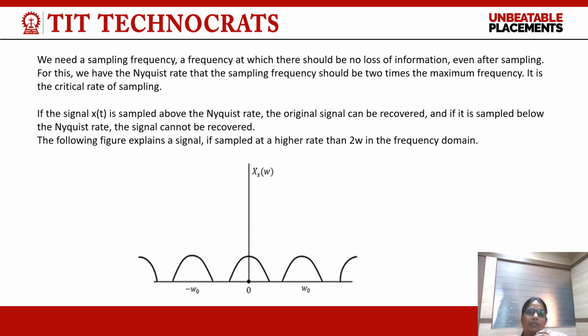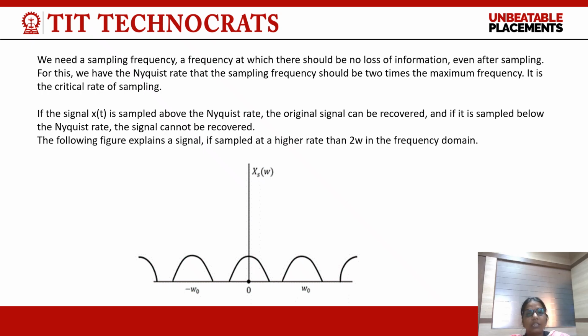We need a sampling frequency at which there should be no loss of information even after sampling. For this, we have the Nyquist rate, that the sampling frequency should be 2 times the maximum frequency. It is the critical rate of sampling. If the signal x(t) is sampled above the Nyquist rate, the original signal can be recovered, and if it is sampled below the Nyquist rate, the signal cannot be recovered.